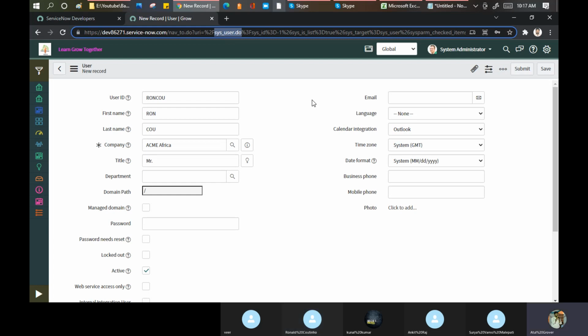My simple point is that on the user table, this is the user table. Maybe tomorrow we'll discuss the tables part as well. On the user table, I have a field called the company. Ankit says it is a reference. Agree. Now I have a question. Is this company field on the user table or am I calling it on the user table? Calling on the user table.